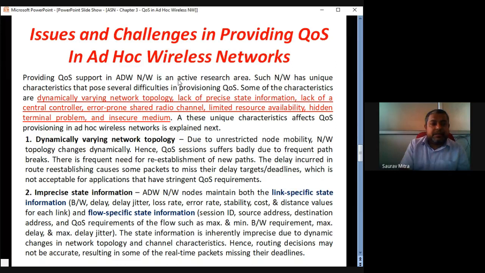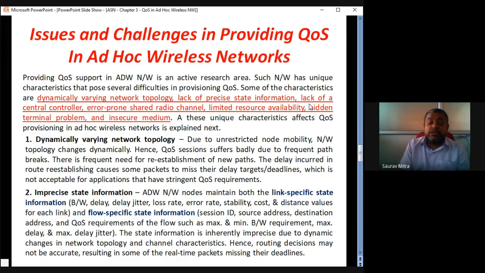So just check. Providing quality of service support in ad hoc wireless network is an active research area. A network has unique characteristics that pose several difficulties in providing quality of service. Some of the characteristics are dynamically varying network topology, which happens due to node mobility, and lack of precise state information. Exactly what is the current state of the network, how many nodes are down, how many nodes are up, how many nodes have what kind of energy or battery charge.